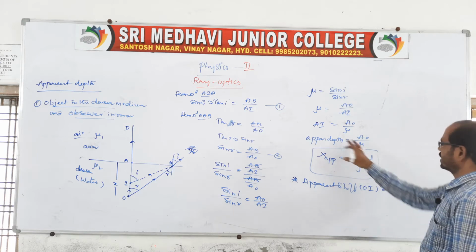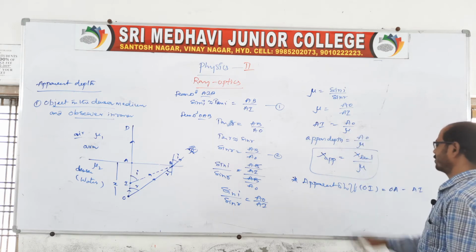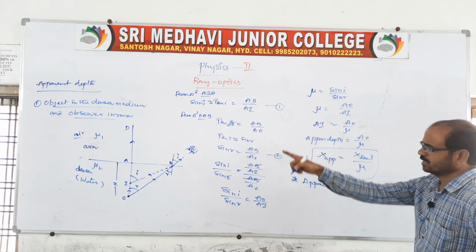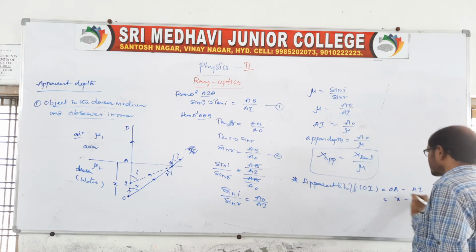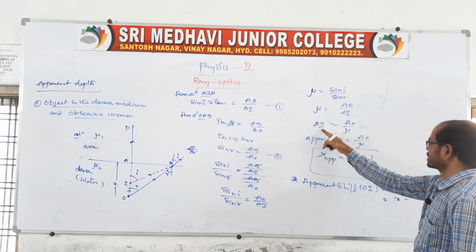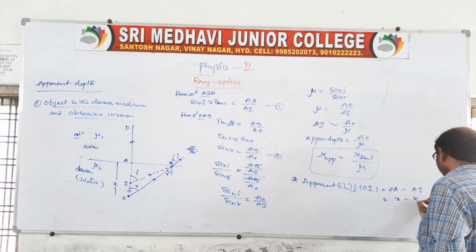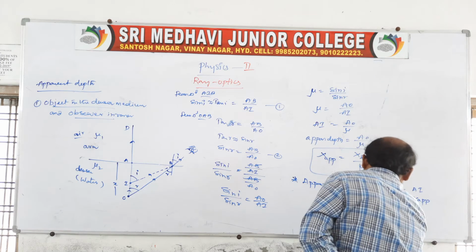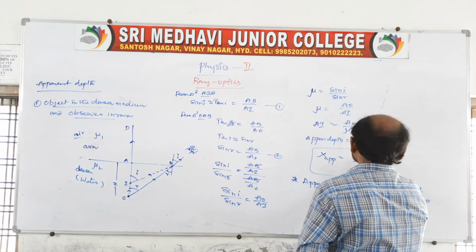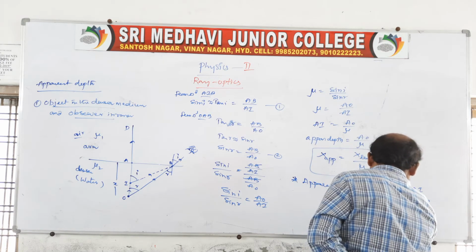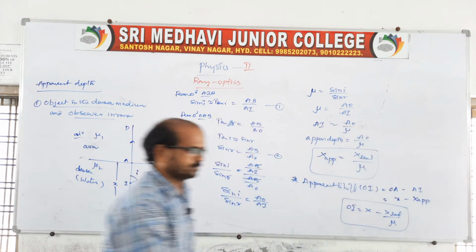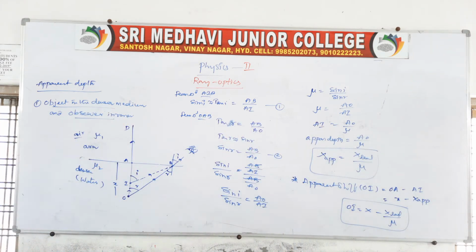Here AI is nothing but the apparent depth. So AO is x, and AI is nothing but the apparent depth, x apparent. So the apparent shift will be x minus x apparent, and x apparent is nothing but x real by mu. This is about the shift. The apparent shift will be like this.